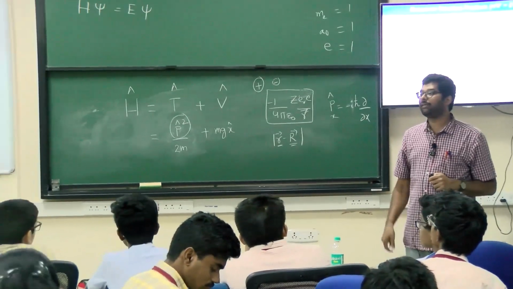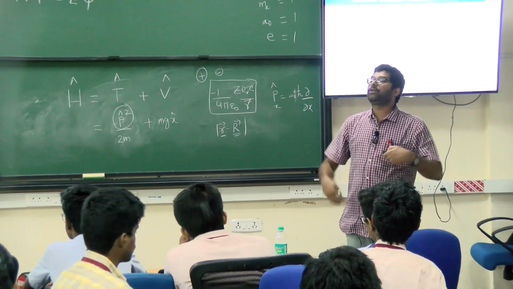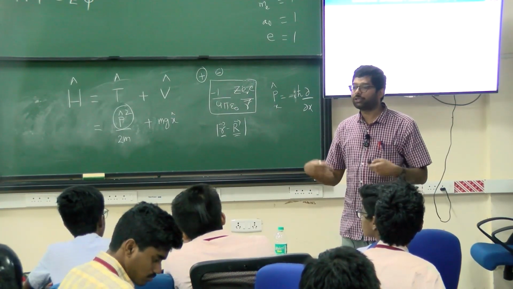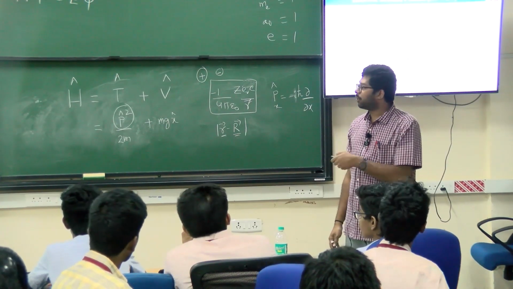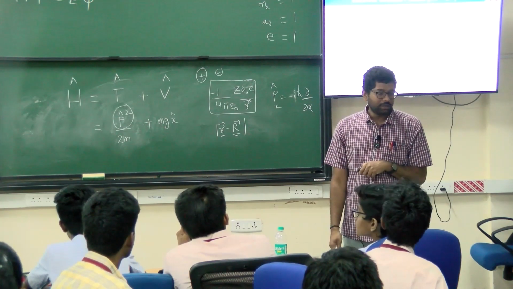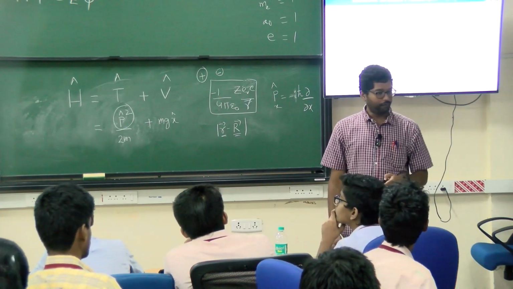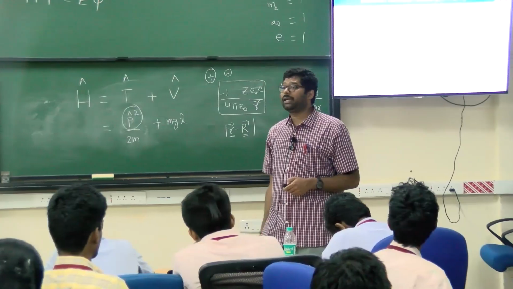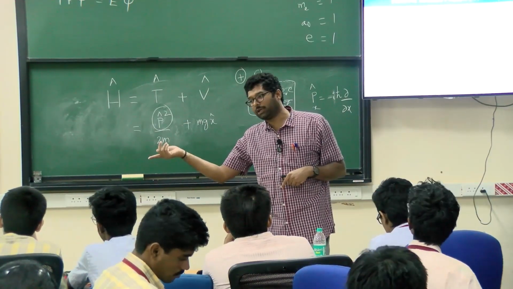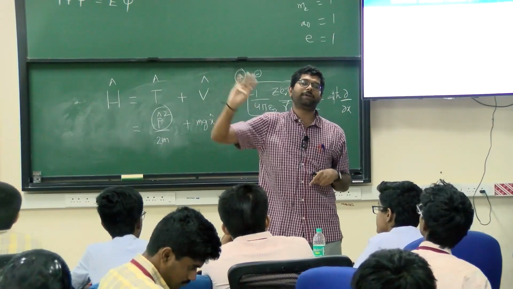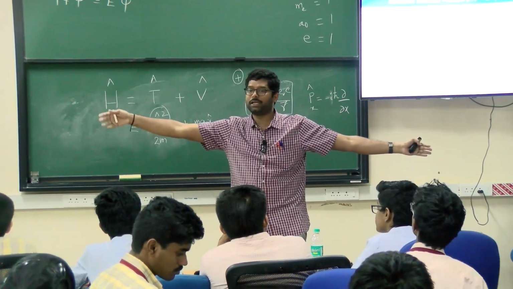The moment you have a differential equation, if you want to solve it, you need to have the boundary conditions. Right? The moment you solve the differential equation, you will get a solution. That solution is nothing but the wave function for us. Are you understanding? Schrödinger devised a differential equation. If you solve this differential equation, what will you get? The solution. That solution is the wave function. On the other hand, Heisenberg started with matrices. If you diagonalize that matrix, you will again get a solution, those eigenvectors. Those are also nothing but the wave functions. So one is matrix mechanics, and another one is wave mechanics or differential equations.